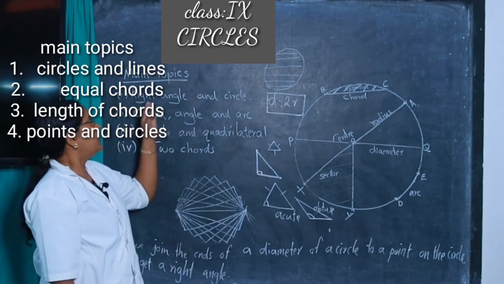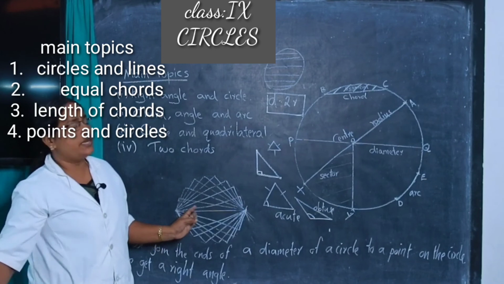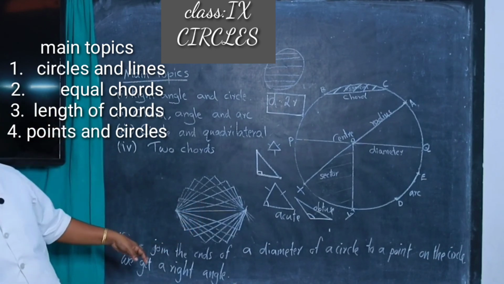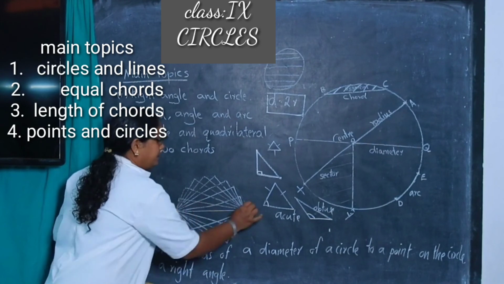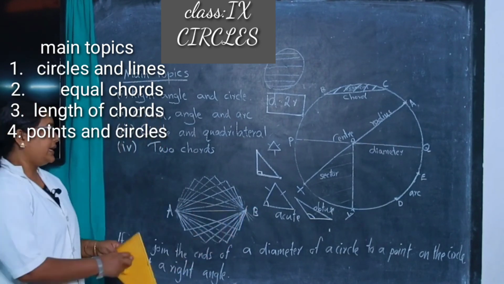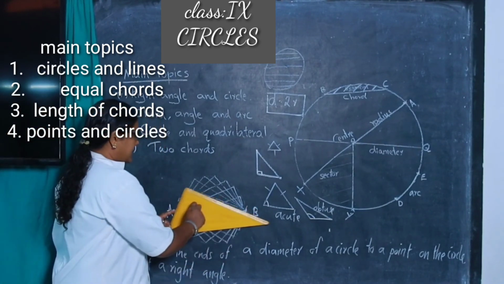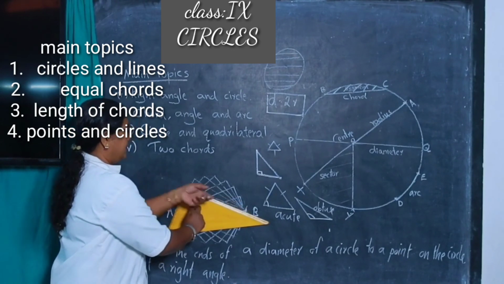Here a set square is used to make a circle. First draw one line AB, then through its ends draw two lines.